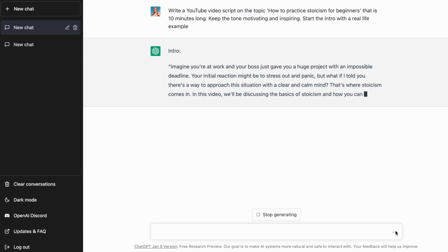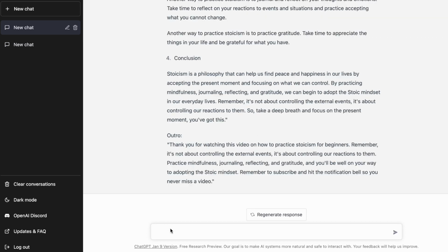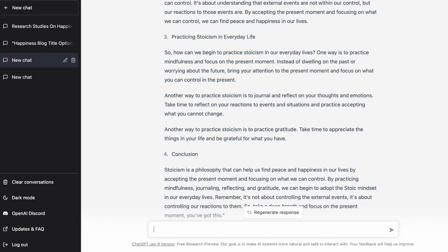Once you click enter, ChatGPT creates the script in real time. It takes a couple of minutes depending on how long your video is, and once you have the first draft, you can read through and see if you want any changes. If you do, you can just give it additional prompts. I feel that this explanation of steps in point 3 can be a little more detailed and should have stoic quotes. So that's what I'm going to prompt it to include.